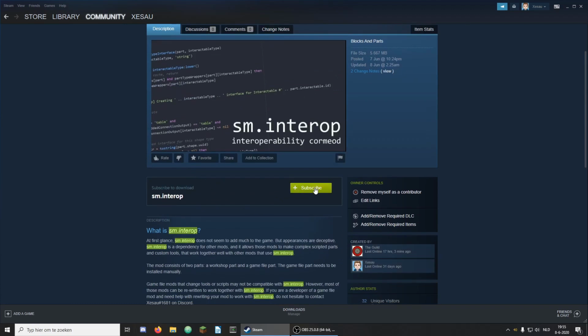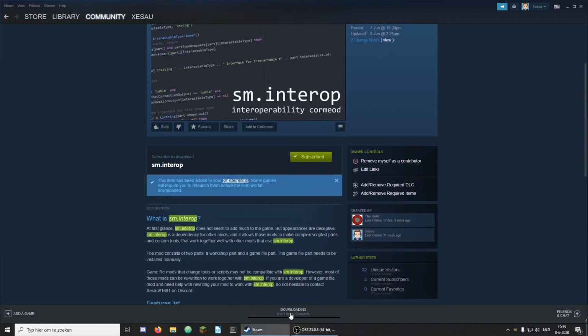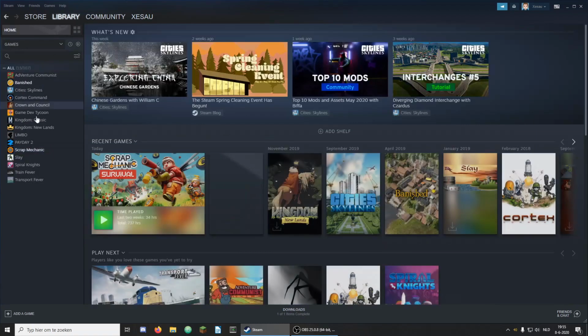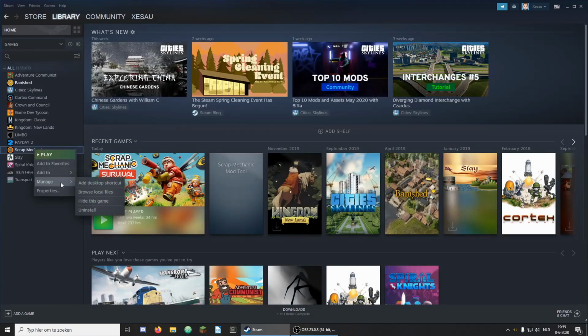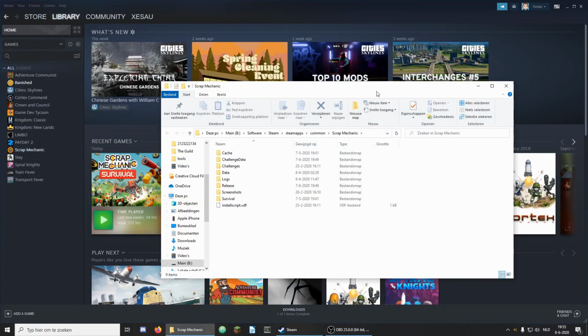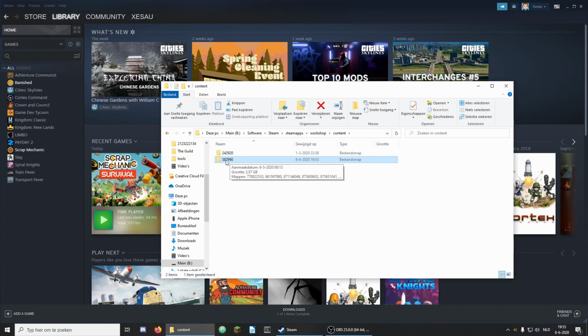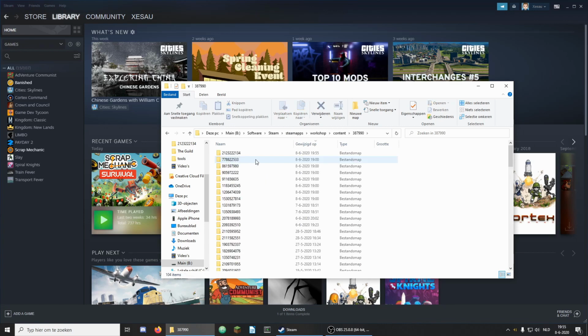Click subscribe, and after your download has completed, go to library, right click on Scrap Mechanic, and then go to Manage and click Browse Local Files. This window will open. Then in the path bar, go to Steam Apps, then click Workshop, open the Content folder, and then open this folder, which is the folder for Scrap Mechanic.